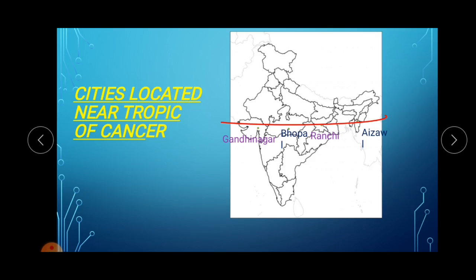It is located near to Tropic of Cancer. After that, Bhopal, which is the capital of Madhya Pradesh. It is also located near to Tropic of Cancer. Then is Ranchi. If you will look at Ranchi, it is very close to Tropic of Cancer. And then is Aizawl.